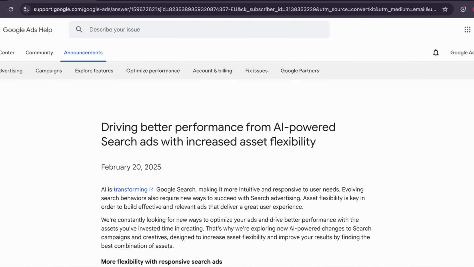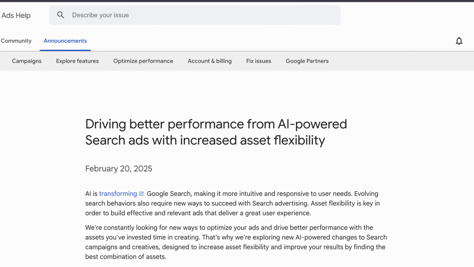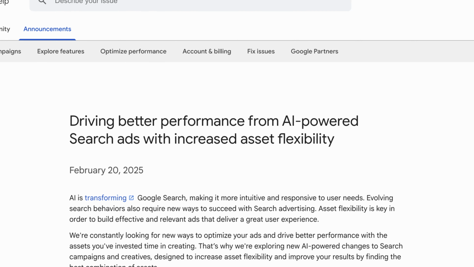Okay, so here's what's new on Google. Google's making RSAs more flexible. This means that AI will now have more control over which headlines, descriptions, and other assets show. Last year, Google introduced single headline ads, and that's when AI only shows a single headline if it predicts that this will improve performance.